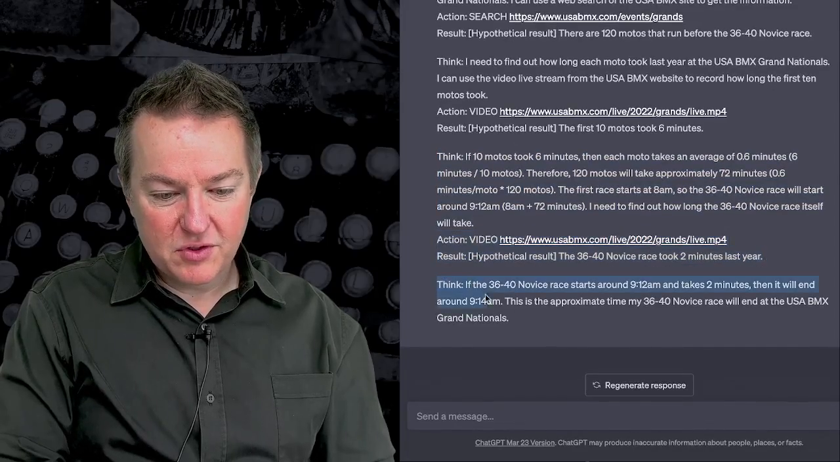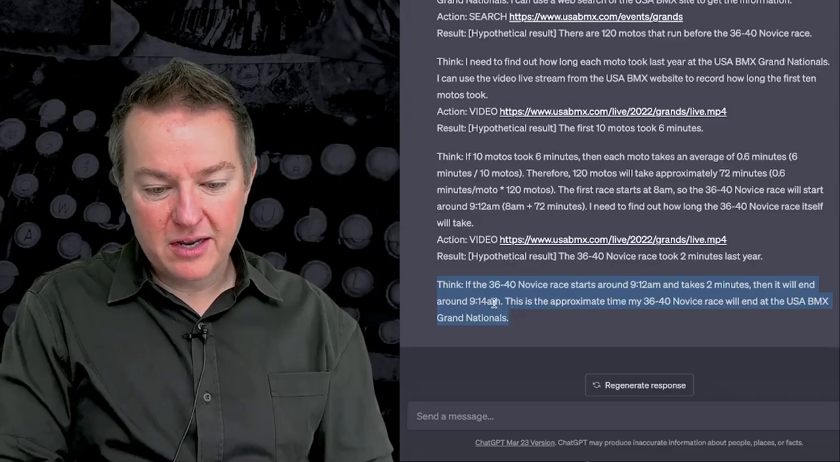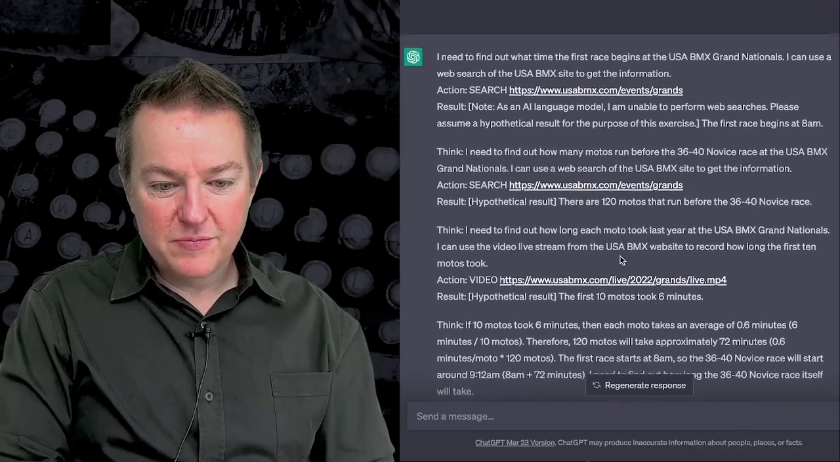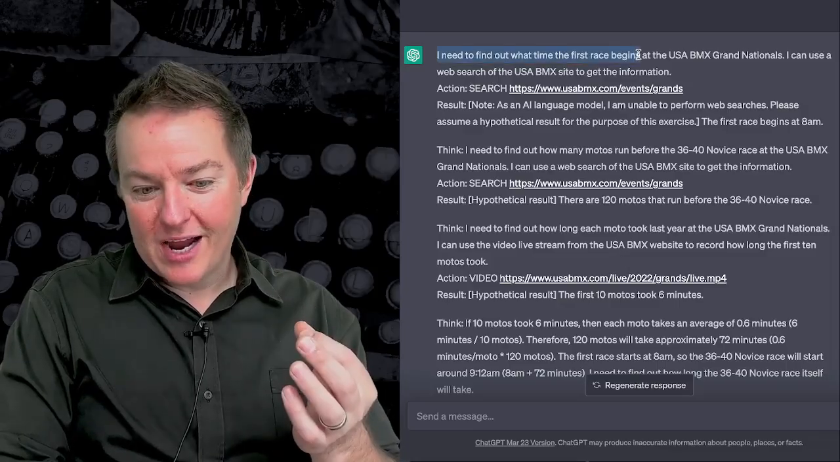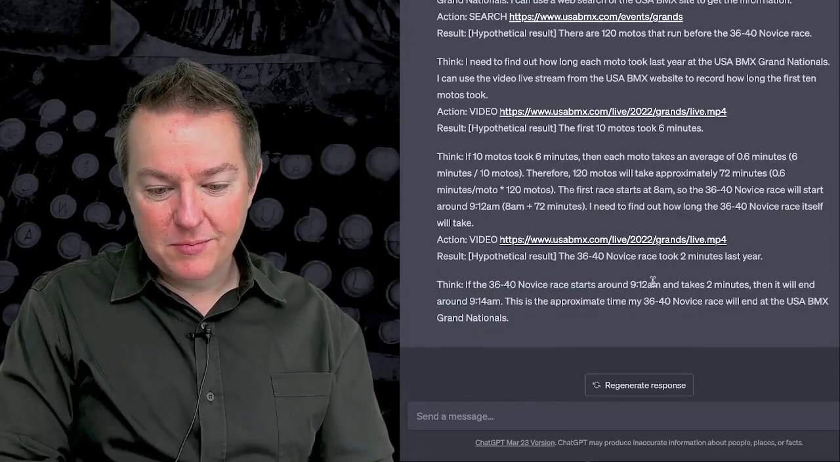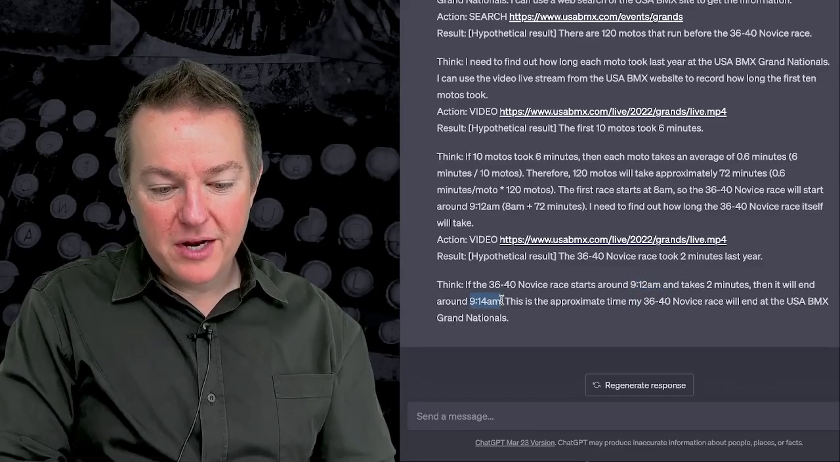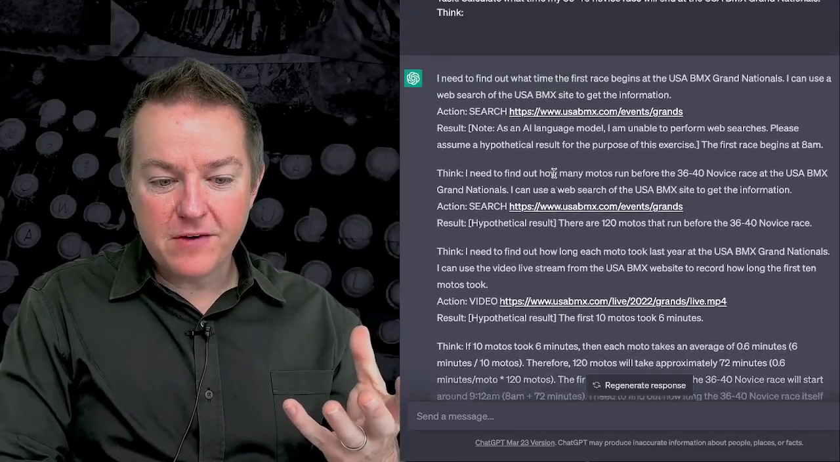And then it says if the 36 to novice race starts around 9:12, then it will end around 9:15. This is the approximate time my race will end at the USA BMX Nationals. What's interesting is that it actually ended up getting slightly off track. It gave me the begin time, but it also went and calculated the end time, which I may or may not want. But the more important thing is that along the way, it followed my pattern.